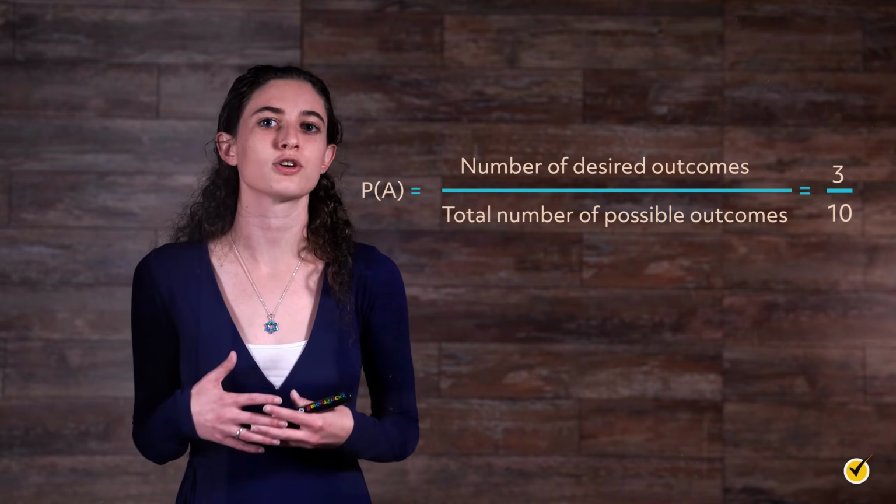This is 10, since there are 10 total marbles in the bag. Seems pretty straightforward, right? Well, conditional probability adds a bit of a twist to this, as the objects or people in question often have more than one possible attribute. Let's look at another example problem.